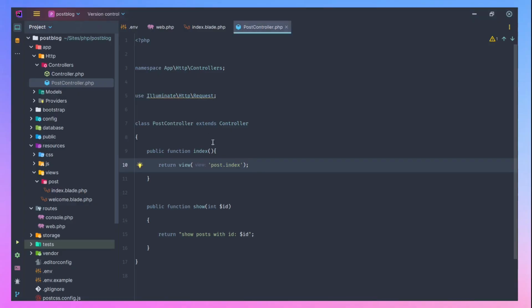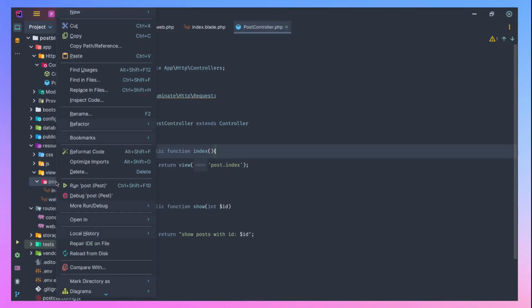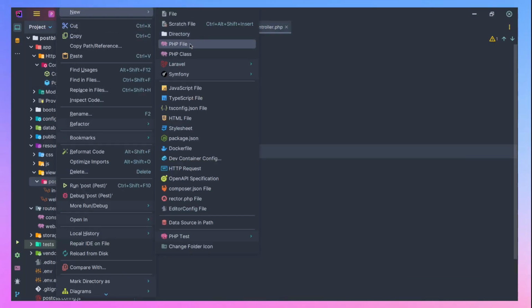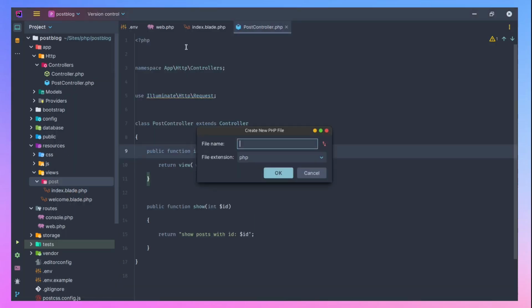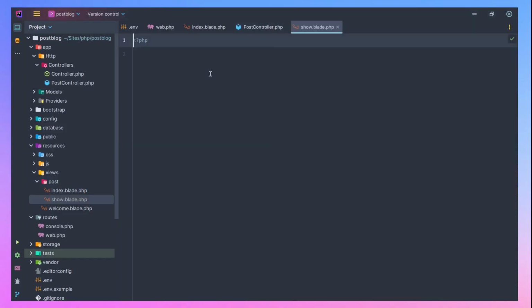So now let's go to show. Show posts. We now need to create another PHP file, so let's say show.blade.php. Enter. Then let's clear out this. And how do you do that?